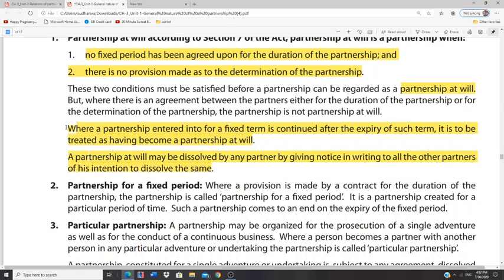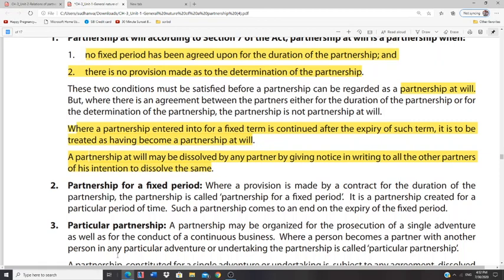Please note down the second point because of its kind of ambiguous nature. Once a partnership had been incorporated as a partnership for a specific period, then it has completed its tenure. Then again they have entered into a fresh agreement. The fresh partnership entered into is called partnership at will.